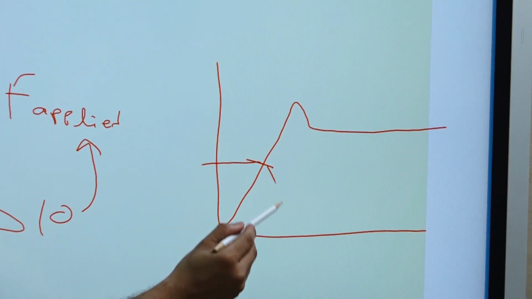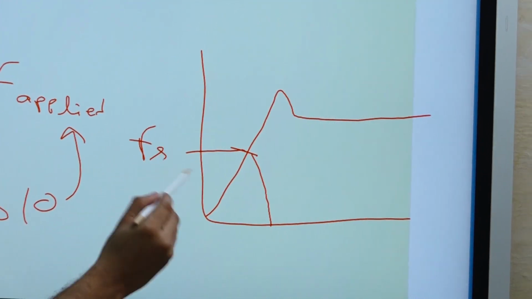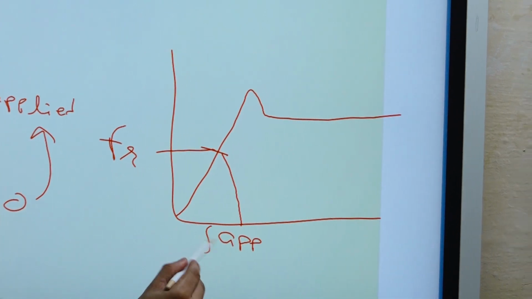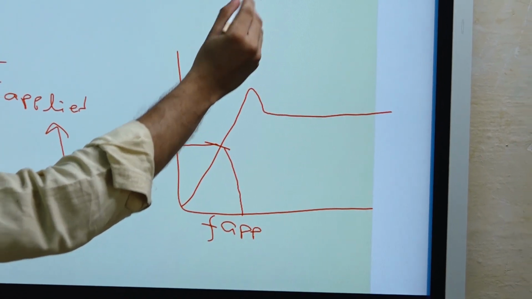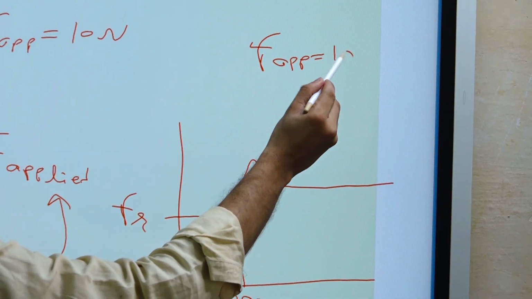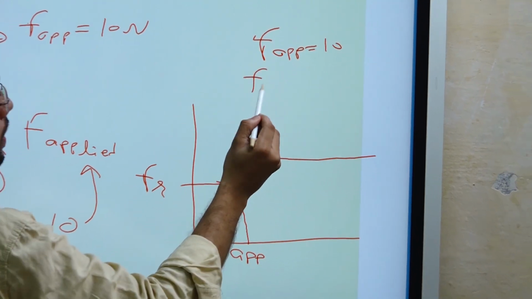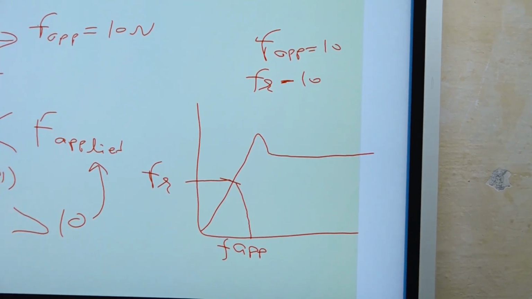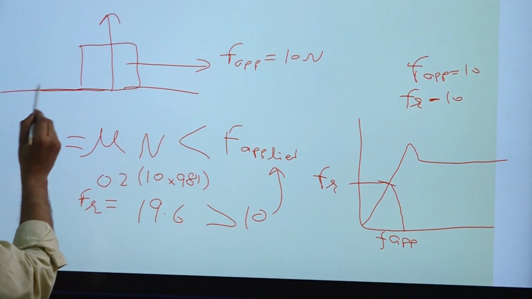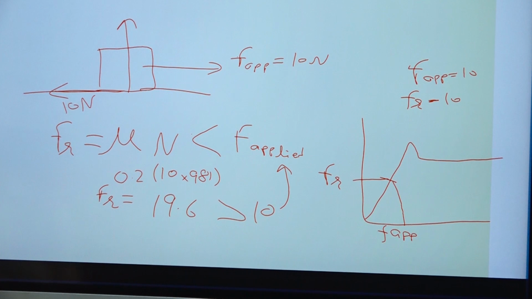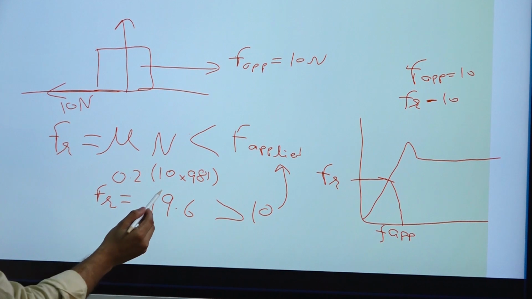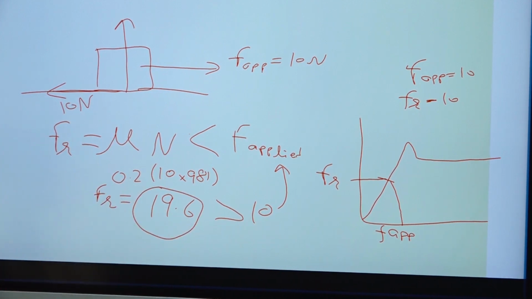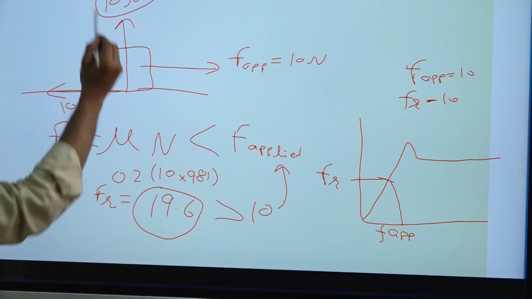So friction force and applied force. This is friction force, this is applied force. Right, both will be equal. So what is the applied force? 10. F applied is 10. So from this we can say that friction force will be equal to 10. Right, so applied force is 10 Newton and friction force will be 10 Newton. Then only this block will remain in static position. Otherwise this block will start moving, and it cannot start moving until we have force 19.6. Right. Answer is 10 Newton only here. Okay, now we will move to next question.